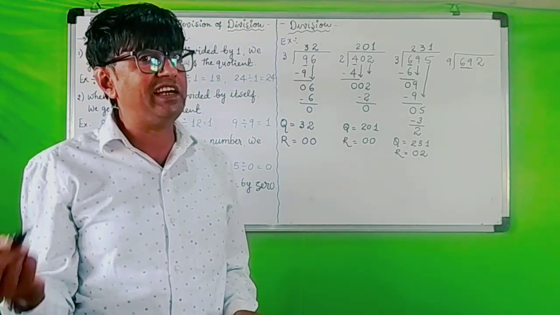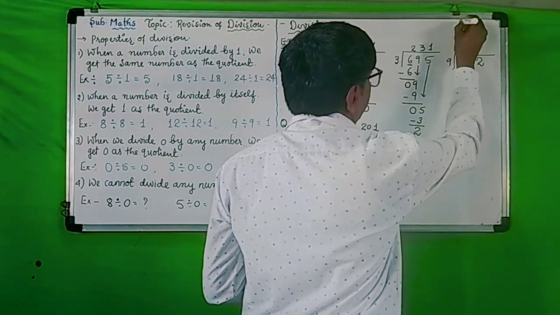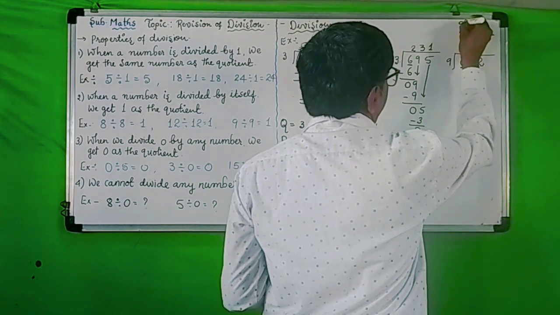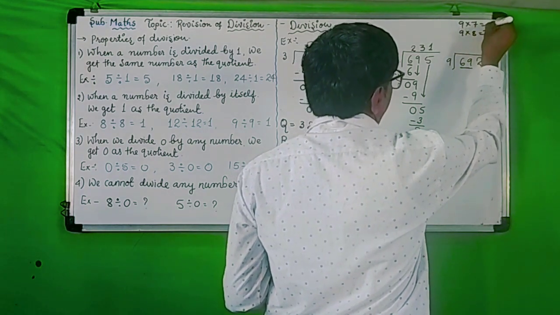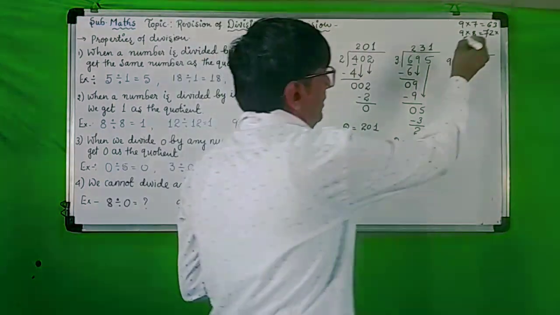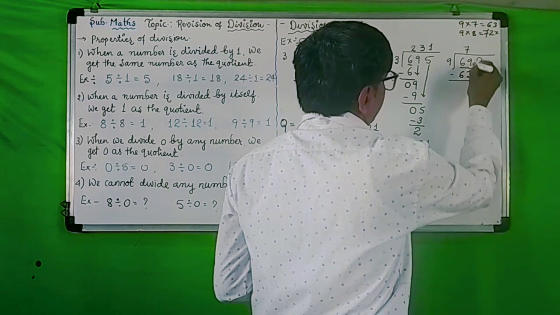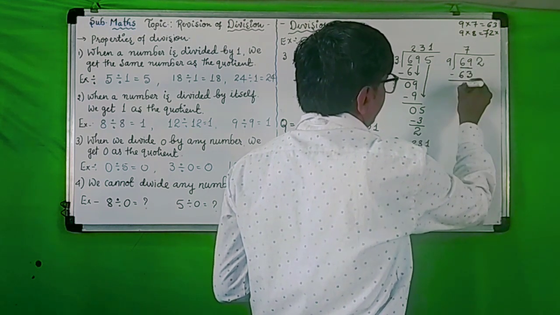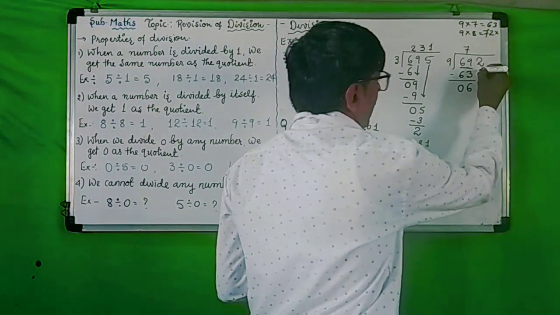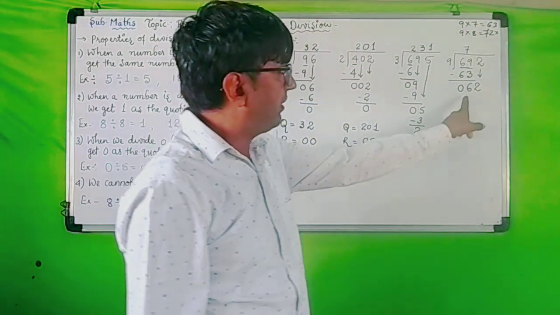Okay, 9 eights are 72. 72 is greater than 69, and 9 sevens are 63. So I will take 9 sevens are 63. Okay, 69 minus 63, 9 minus 3 is 6, 6 minus 6 is 0. Now bring 2 down. Okay, bring 2 down. Now it is 62.